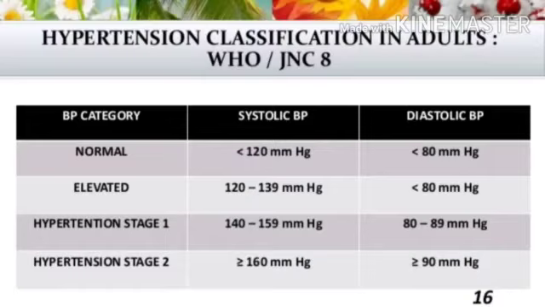In hypertension stage 1, diastolic blood pressure is 80 to 89 mmHg and systolic blood pressure is 140 to 159 mmHg. In hypertension stage 2, systolic blood pressure is greater than or equal to 160 mmHg and diastolic blood pressure is greater than or equal to 90 mmHg.